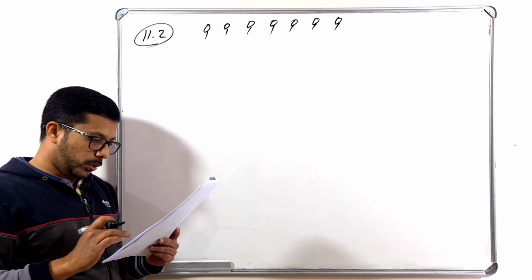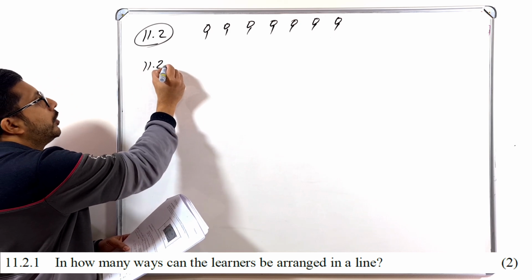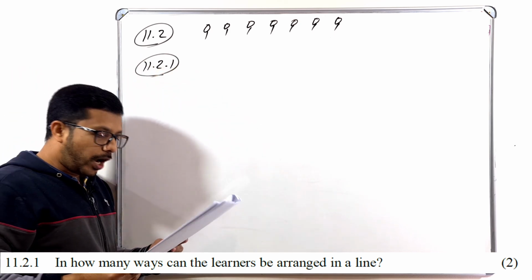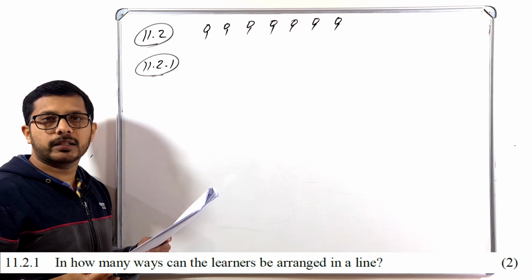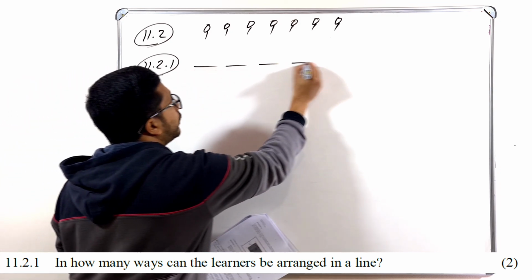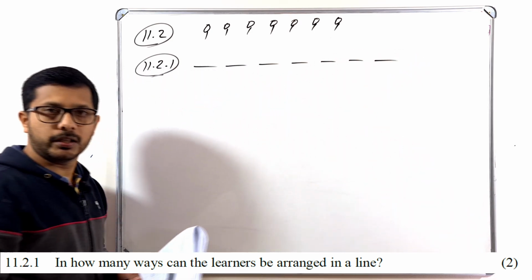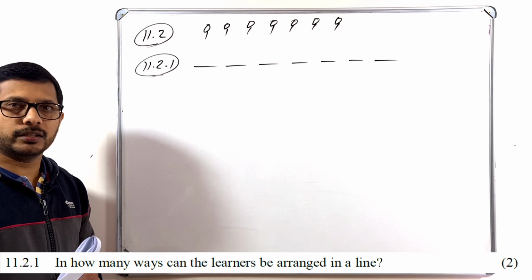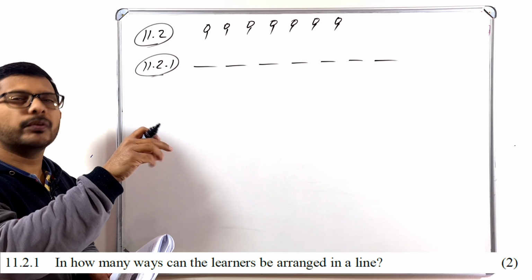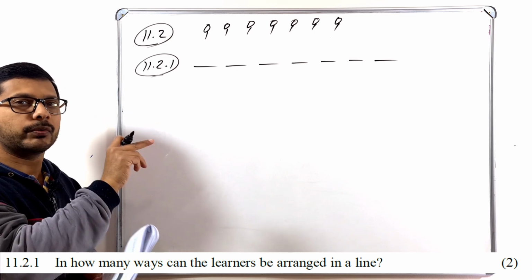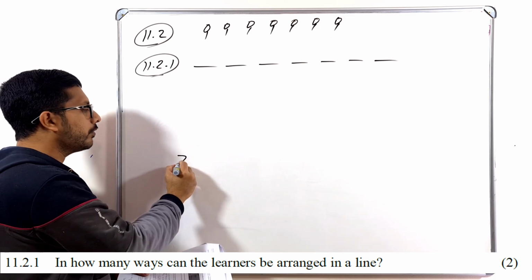Now based on that one, 11.2.1. What is that question? In how many ways can the learners be arranged in a line? So how many are here? 1 2 3 4 5 6 7. So in how many ways can they be arranged? How many learners are there? 7. How many positions are there? 7. Can you say without explanation what the answer is? 7 learners, 7 positions. It is 7 factorial. You can just directly write 7 factorial. You will get the full mark.